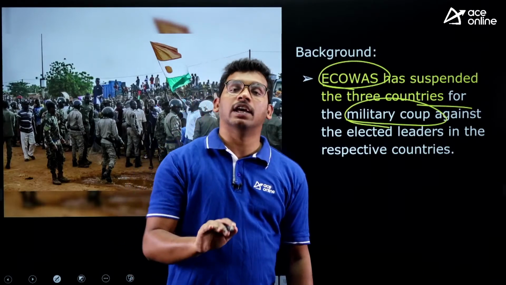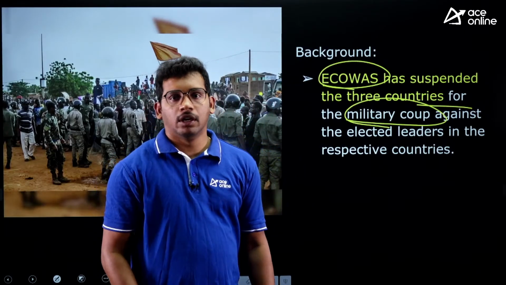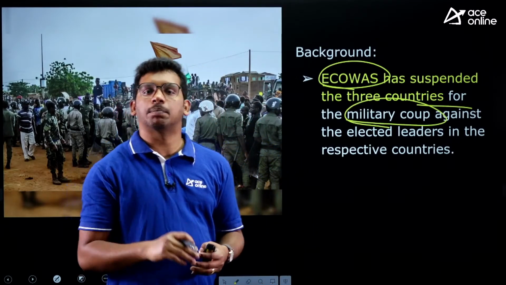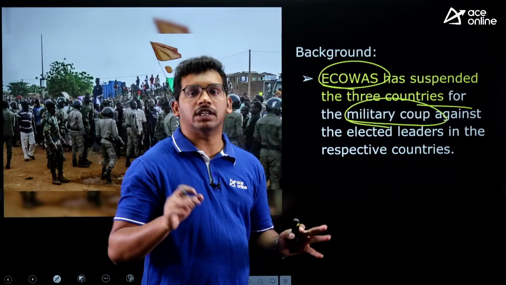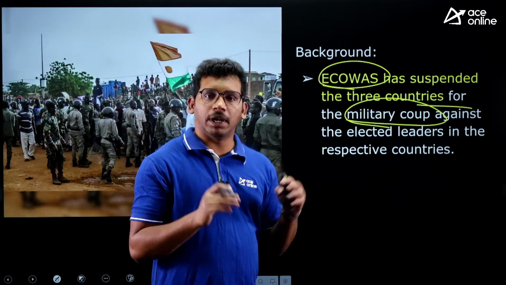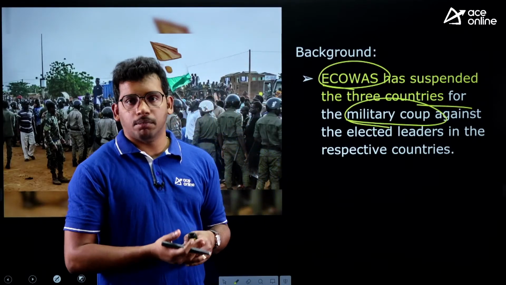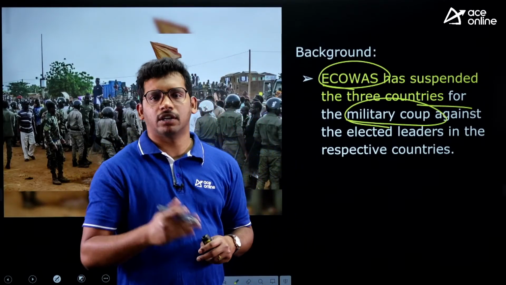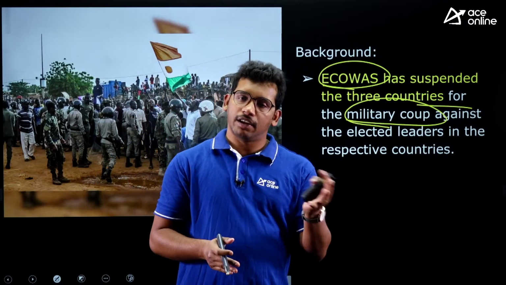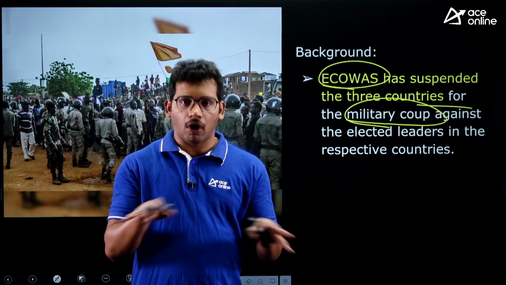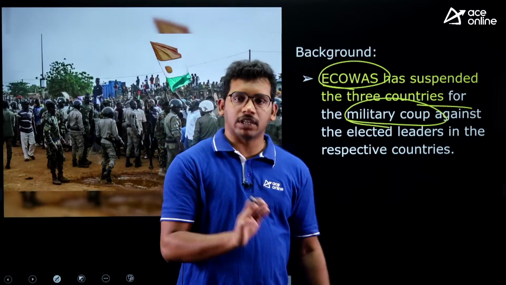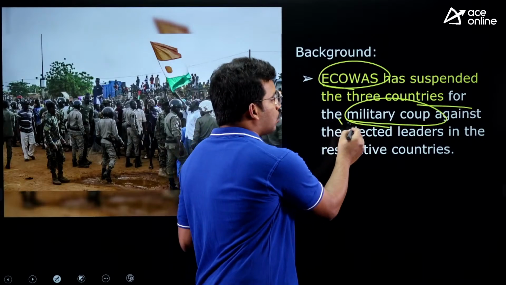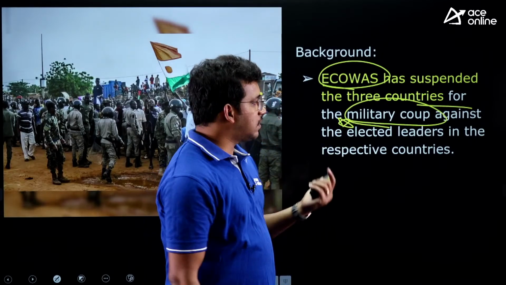That means there was already an elected government through voting. These military heads have replaced the prime minister or president of that particular government, and they themselves said that we are the heads because they have military support and they are the head of this military. So these three countries' military heads said it in the respective countries at different time periods. It's not on a single day. In a different time period, they said that they have already removed the elected governments, and they themselves are ruling the country now. So there was a military coup by leaders of these three countries.